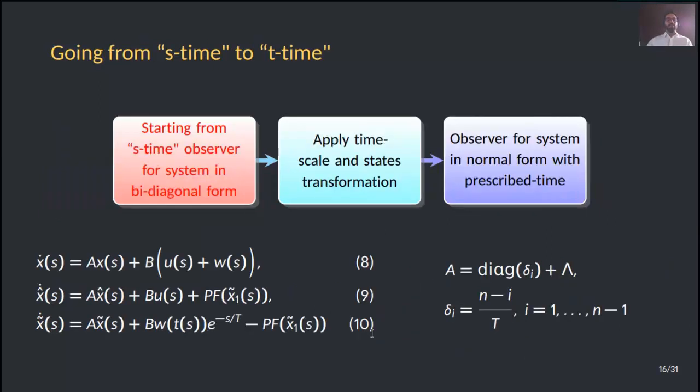Now we have an observer in S time in bidiagonal form, and we need to go to T time. So what we are going to do is, starting from the observer in S time presented here in 9 for the system 8 with observation error 10, we will define the bidiagonal matrix A by setting delta sub i as I'm showing here.